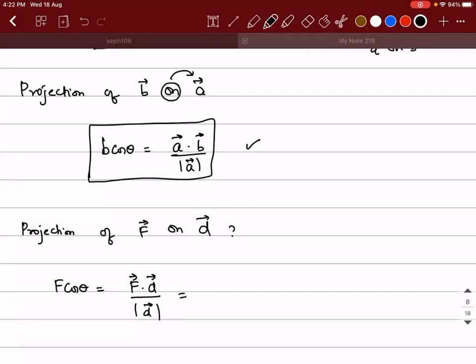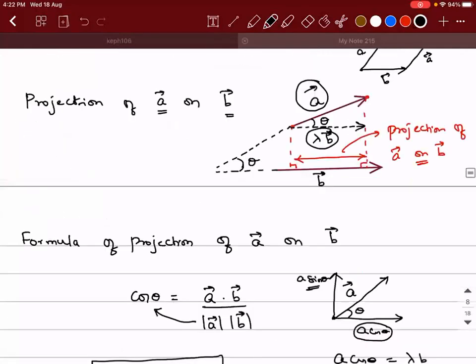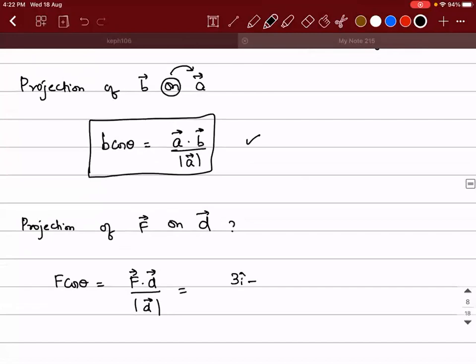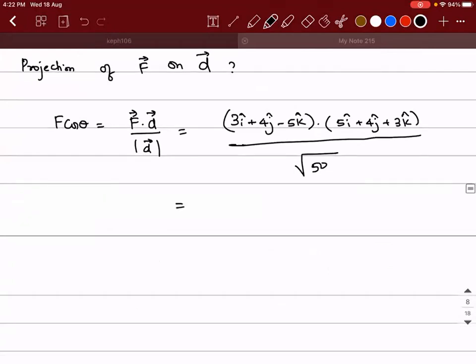So what is F vector? 3i cap plus 4j cap minus 5k cap, dot, what will be D vector? 5i cap plus 4j cap plus 3k cap, the whole divided by square root of 50. So what will be the numerator, guys? 16. 16 divided by root 50 unit. So that is the projection.